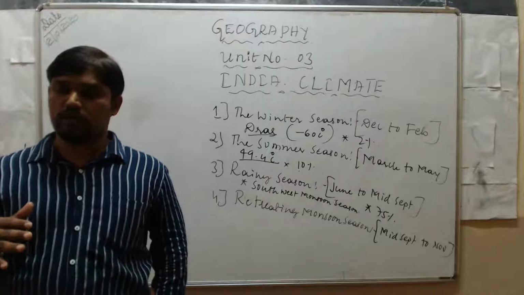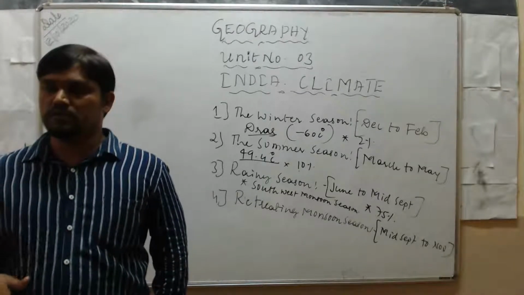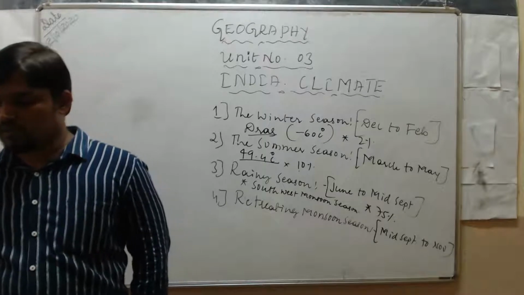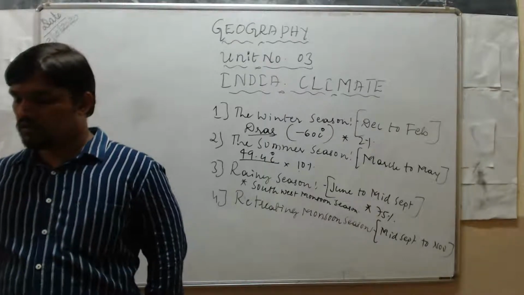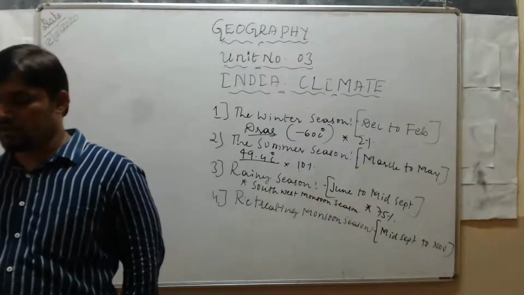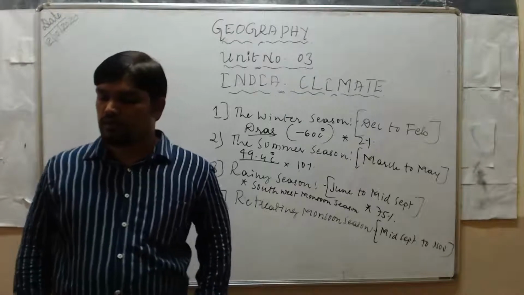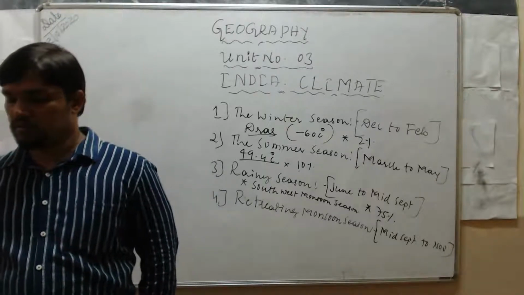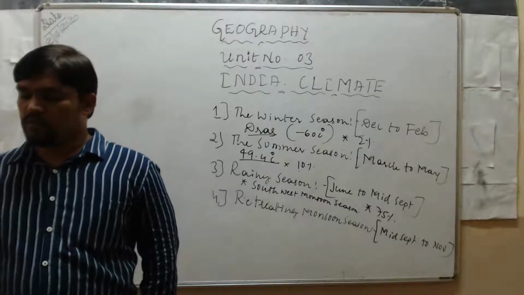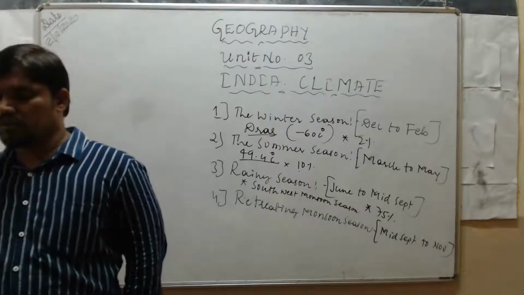In the early days of October, temperature gradually decreases. Due to the decrease in temperature, the low pressure area is gradually replaced by high pressure over the land mass.